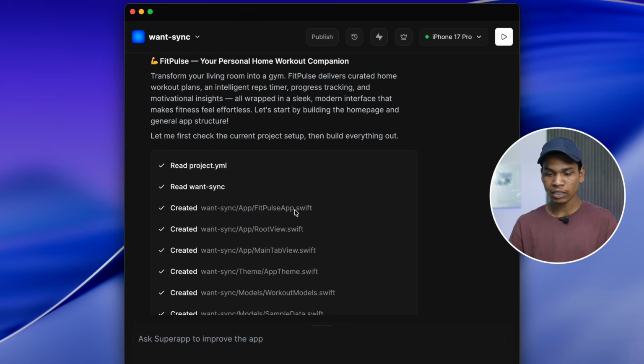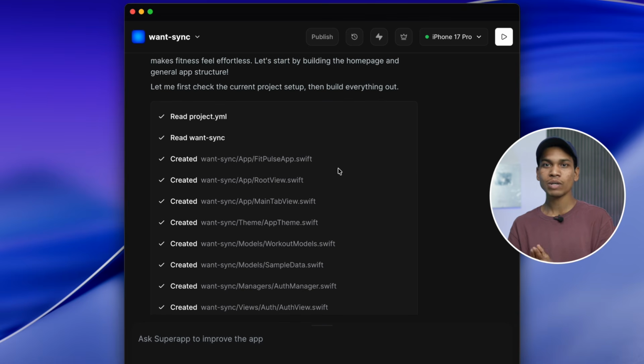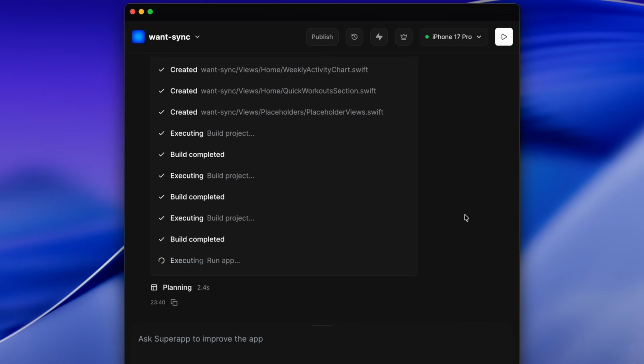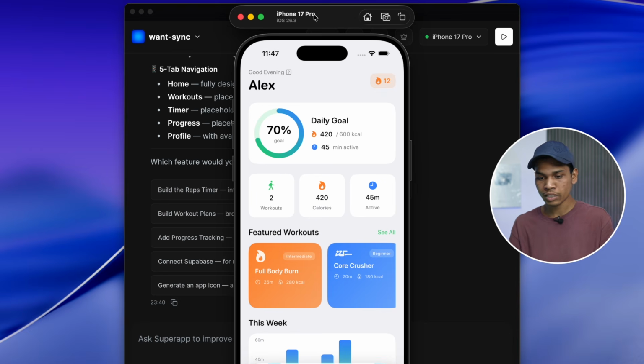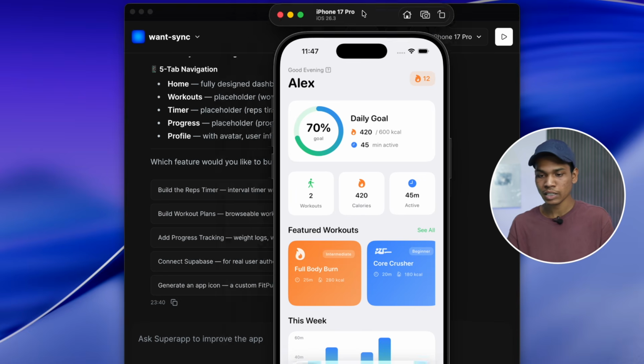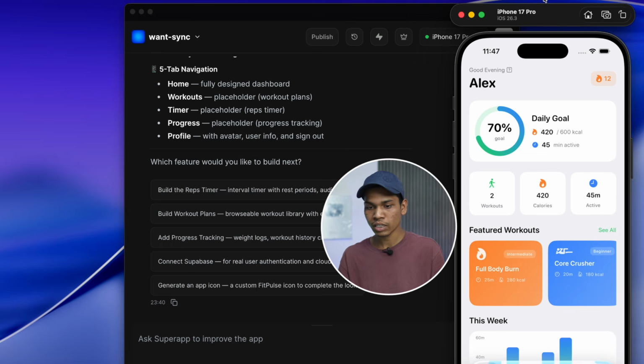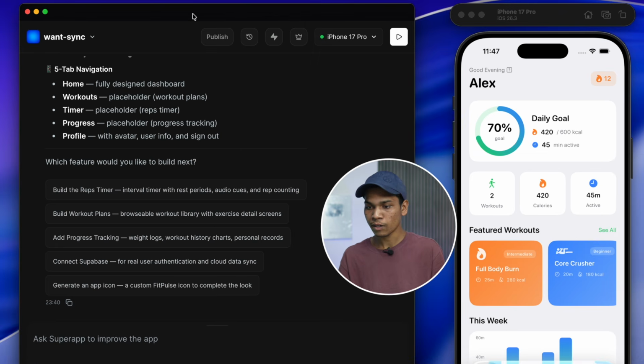So you can see it is generating .swift files. Swift is a programming language developed by Apple, and it is used in building apps for Apple devices. Now you can see Super App has built the initial version of the app, and it has also opened the simulator. So you can see this is how the app looks.